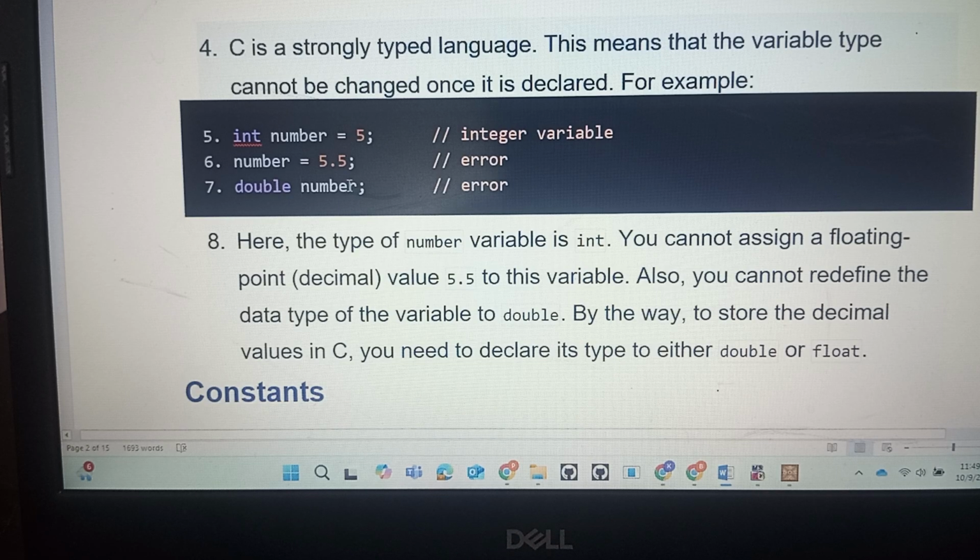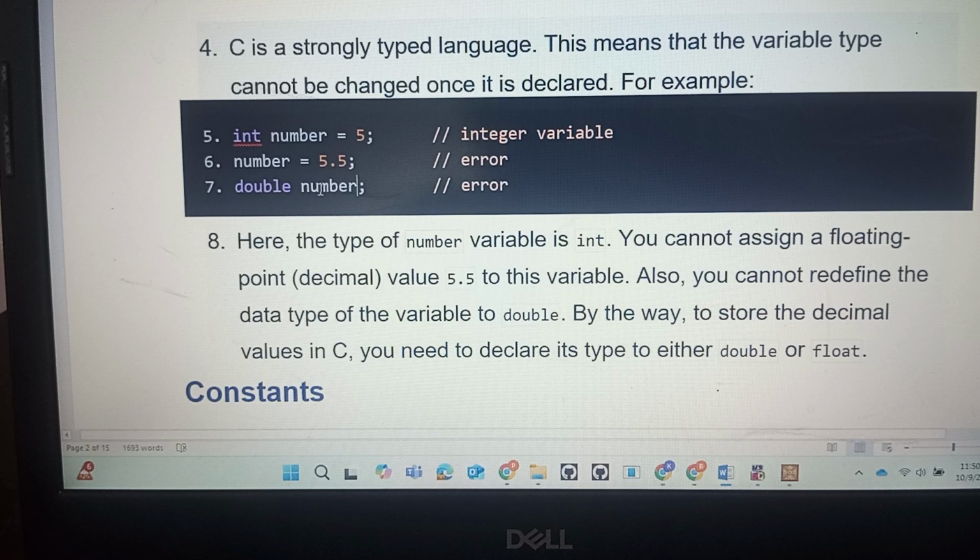What they are saying is, here you are taking the integer variable, that is int, but you are using the same name as a double. This is not allowed. For example, if you write number t, that is a new variable, then that is not an error. Here I am taking the variable number as an integer, and the same variable name you are taking as a double. That is not possible. So the variable must be unique in the programming language.